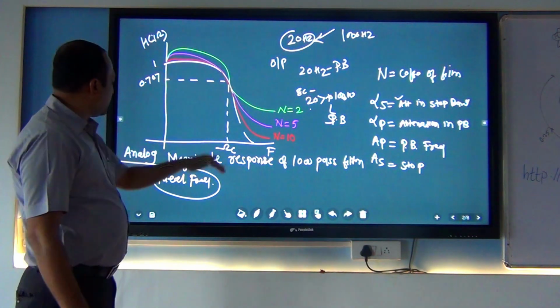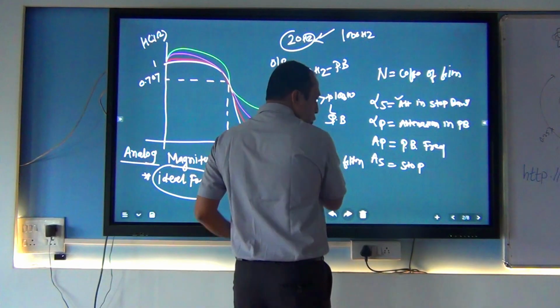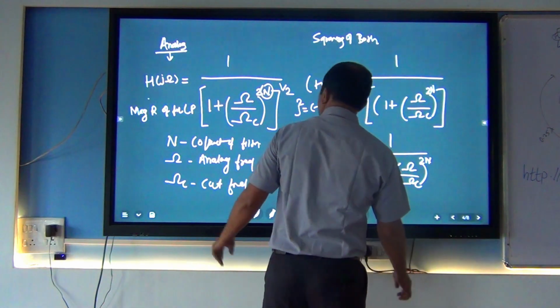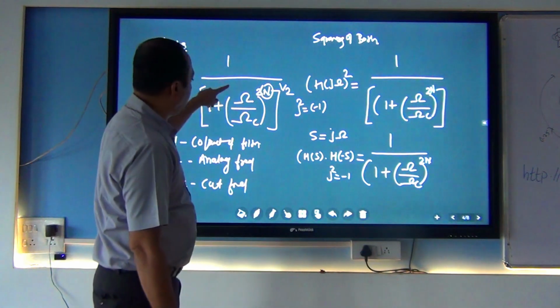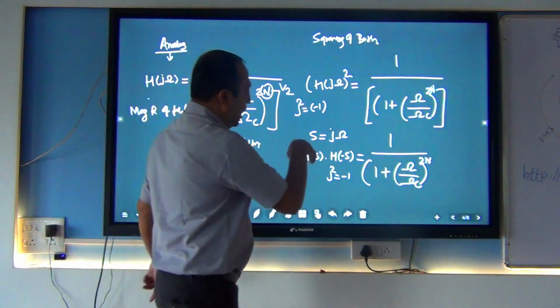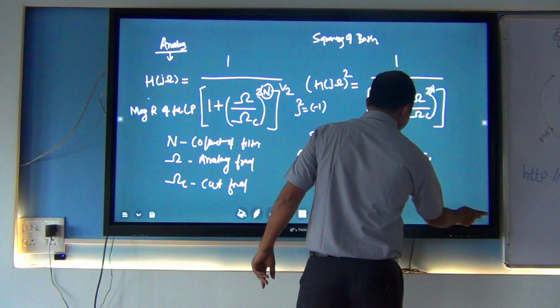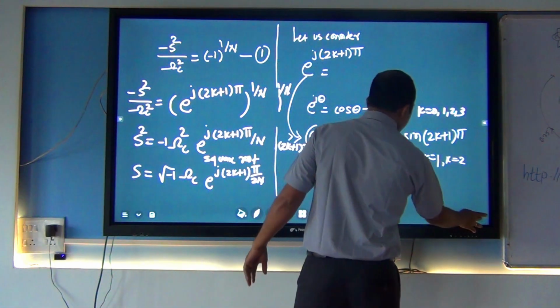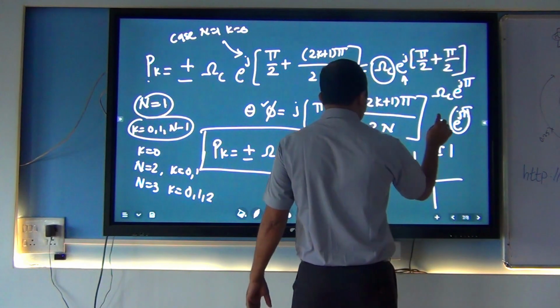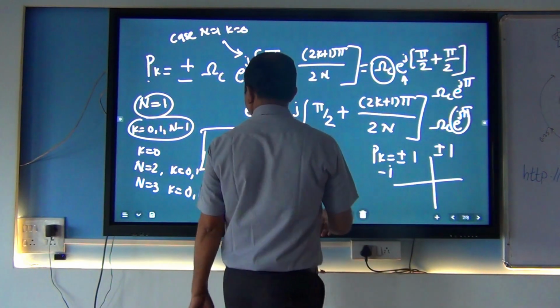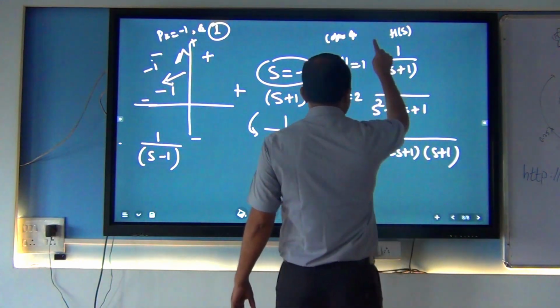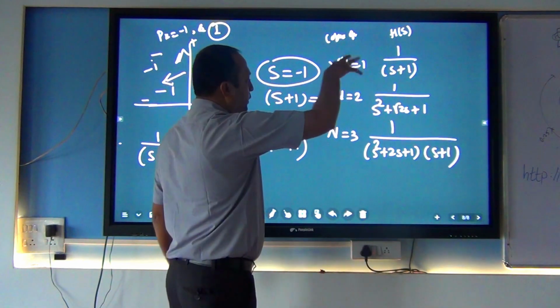Let us consider this example. After that, this whole thing we are representing in mathematics. If you see this mathematics, this is the magnitude response of the filter. Then we do the arrangement. After this arrangement, we got this equation, and after this equation, we reach the final discussion with h of s. Finally, we got this whole thing.